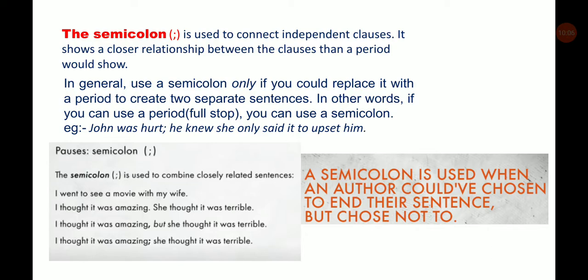Another example: I went to see a movie with my wife. This is a simple sentence. I thought it was amazing. She thought it was terrible. These are the two sentences. Now we are making one sentence by using a comma: I thought it was amazing, but she thought it was terrible. Now when we are using a semicolon, see the sentence effect: I thought it was amazing; she thought it was terrible. So combining these two sentences, the semicolon is used to combine them and make a meaningful single sentence.